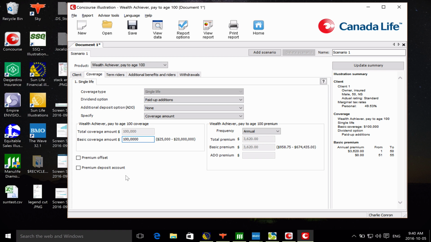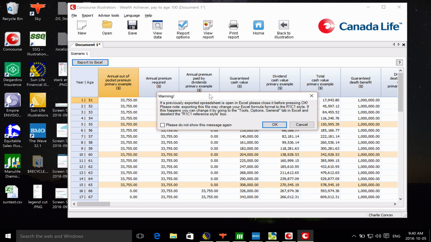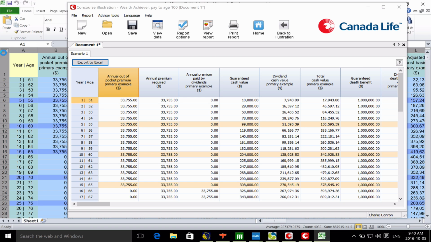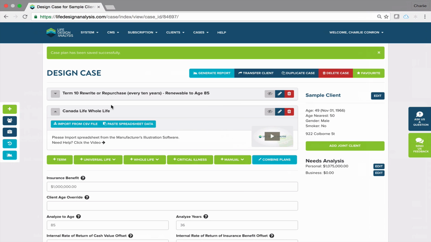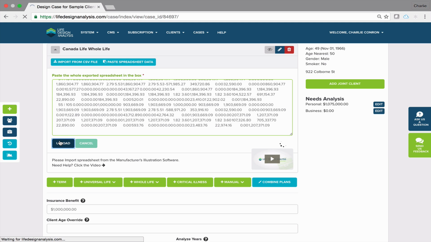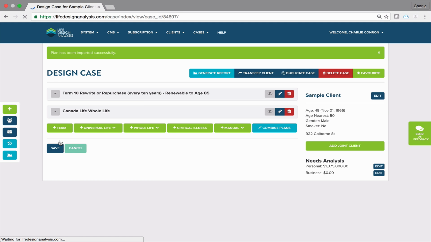And I'm going to change this back to our issue age, because we're saying we want you to buy permanent right now. Coverage, we're going to make sure it's the same at $1 million. And you could design whatever premium offset you'd like. I'm going to be pretty safe here and say 16. Paid up additions, perfect. Now, basically, design the quote whatever you want to show them your permanent solution. In this case, I'm using a par product. And I'm just going to grab that information and paste it into Life Design Analysis here and upload it.